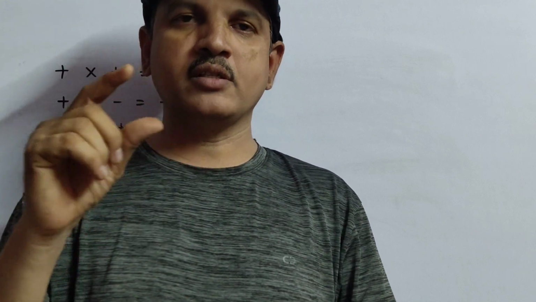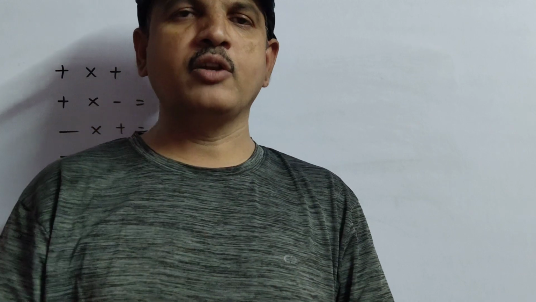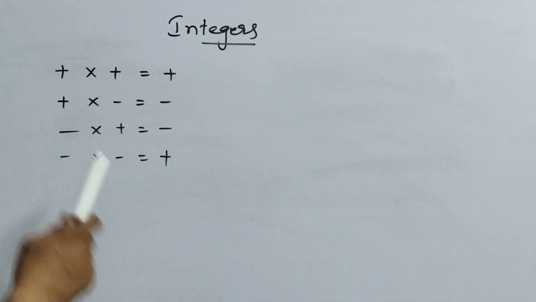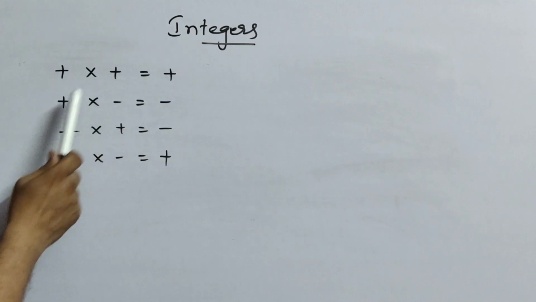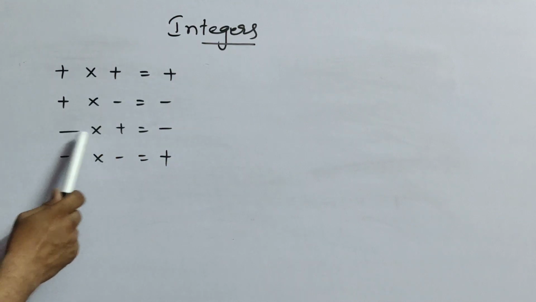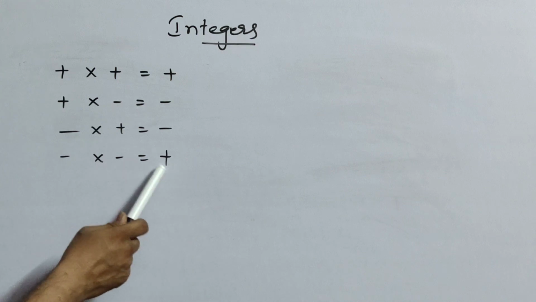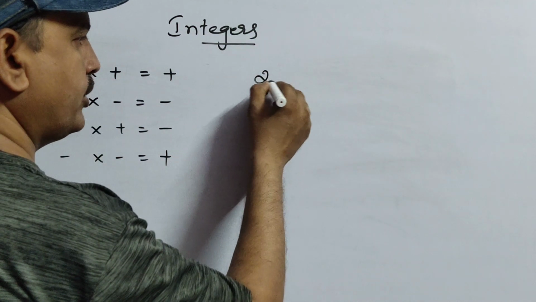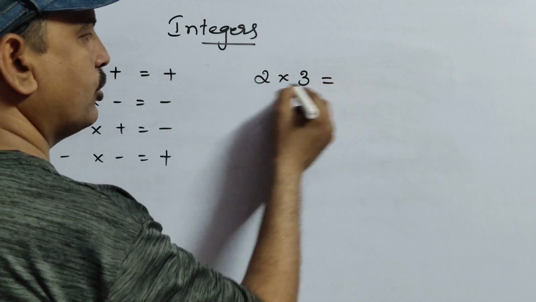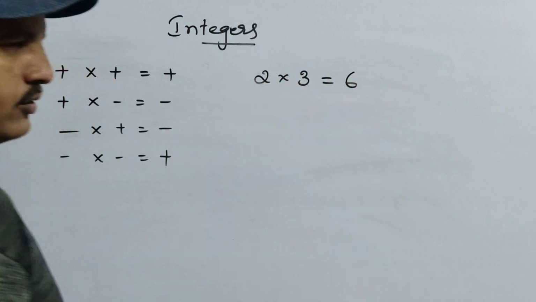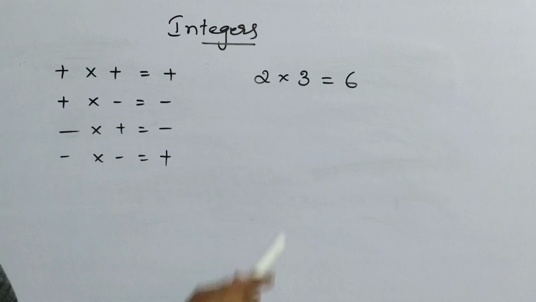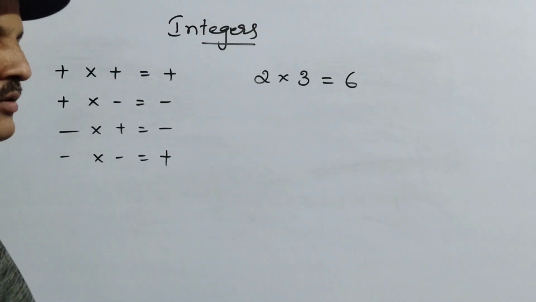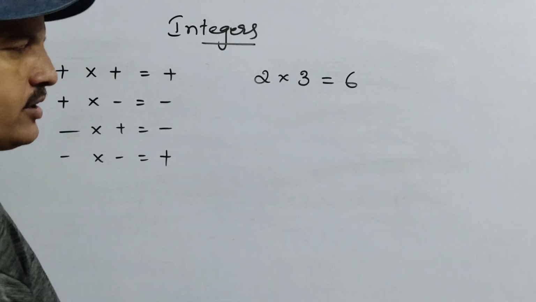That means the greatest number's symbol is the one you place in the answer. But here it's not like that. See here: plus into plus is plus, plus into minus is minus, minus into plus is minus, minus into minus is plus. Here I am giving you an example, children. 2 into 3, you already know very well, 2 3s are 6. Until the lower classes you don't know what is positive and what is negative. You know that, but you don't know how to do these operations well.